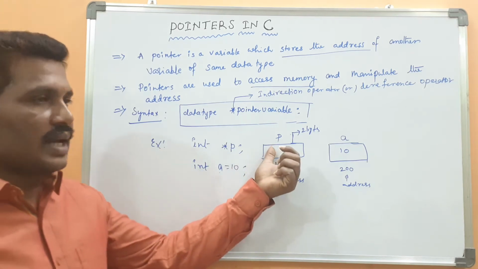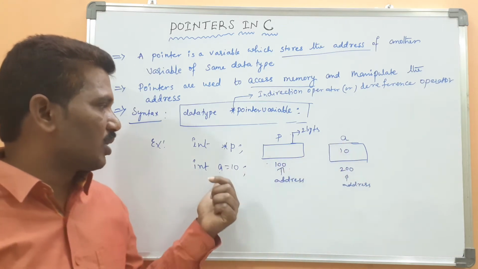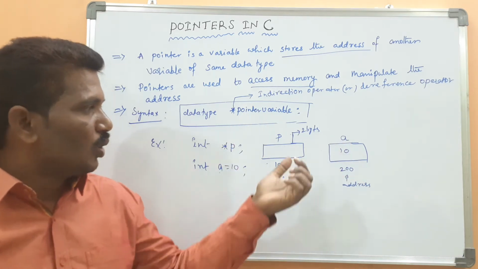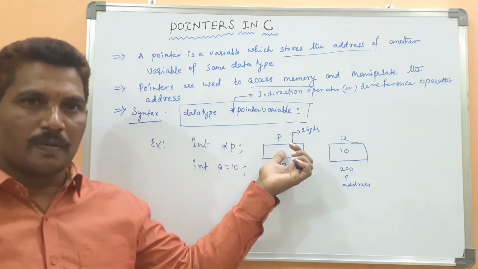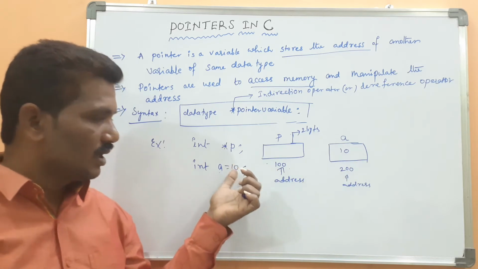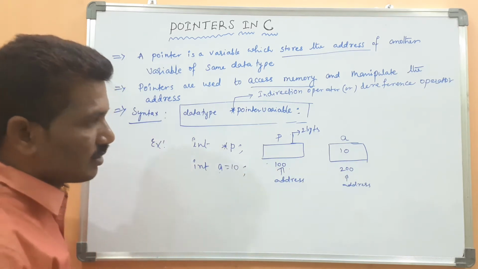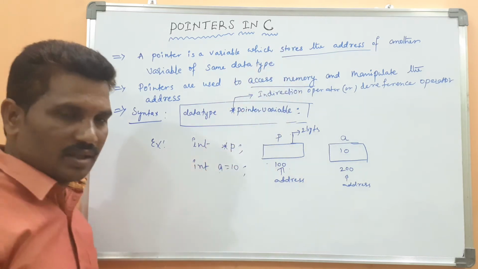Okay, this is the diagram for the pointer variable p. This is the diagram for the normal variable. How can it be represented in the memory? Okay, this is for the pointer variable. This is the diagram for the normal variable. Got my point? Then how can it store the address of another variable?